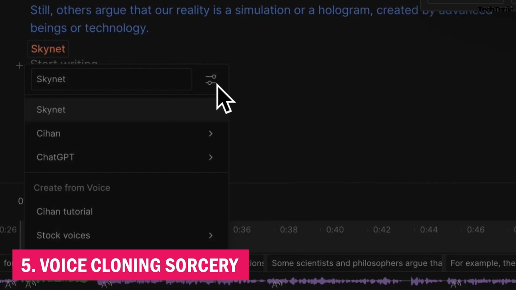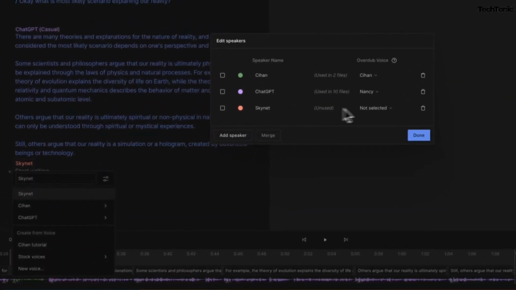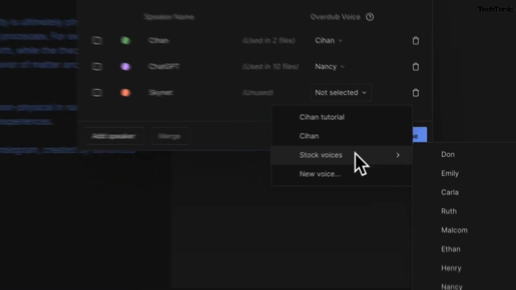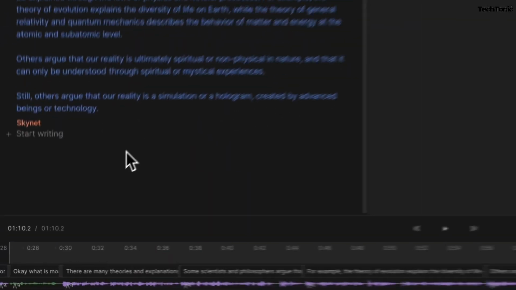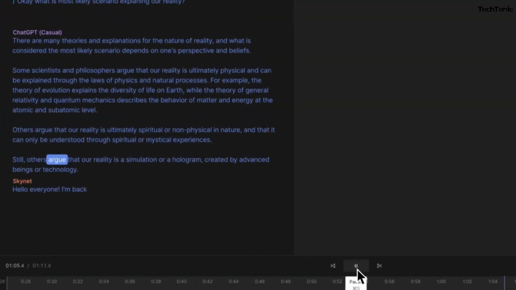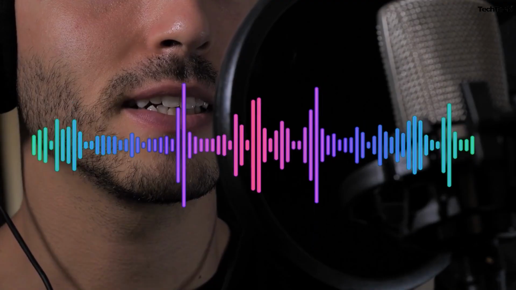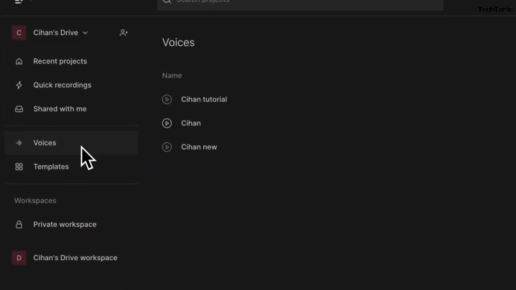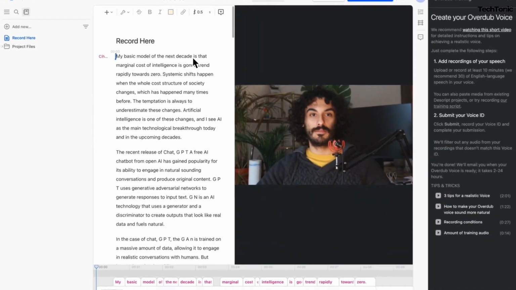5. Voice cloning sorcery. Unleash your inner sorcerer with Descript AI's voice cloning feature. Clone your own voice or mimic the voices of others, turning your audio projects into a cacophony of magical voices. It's like having a magical choir at your fingertips, ready to enchant your audience with every word.